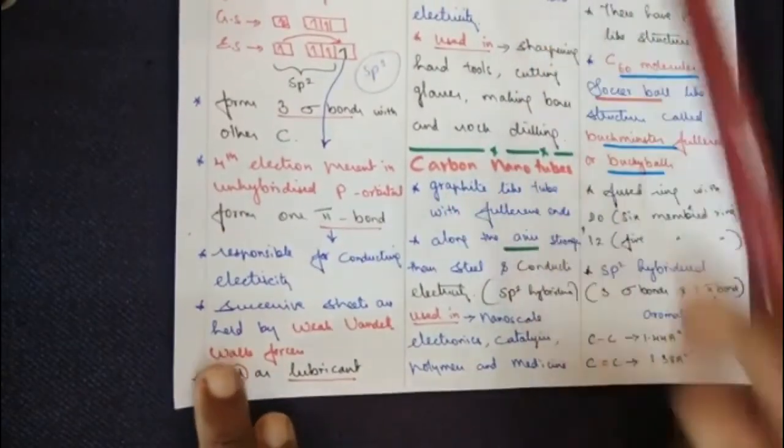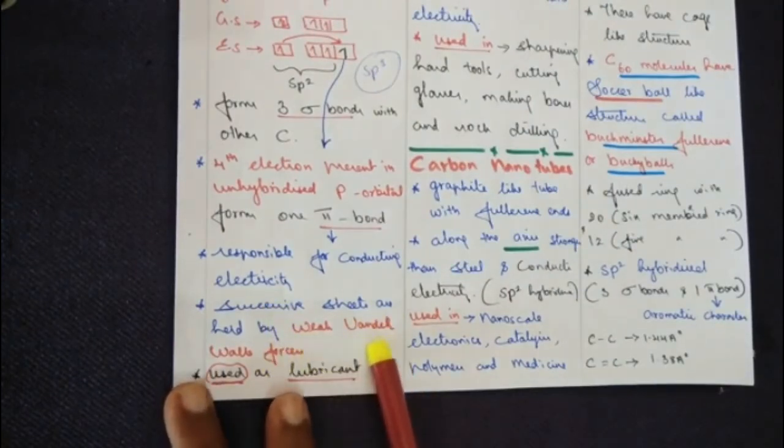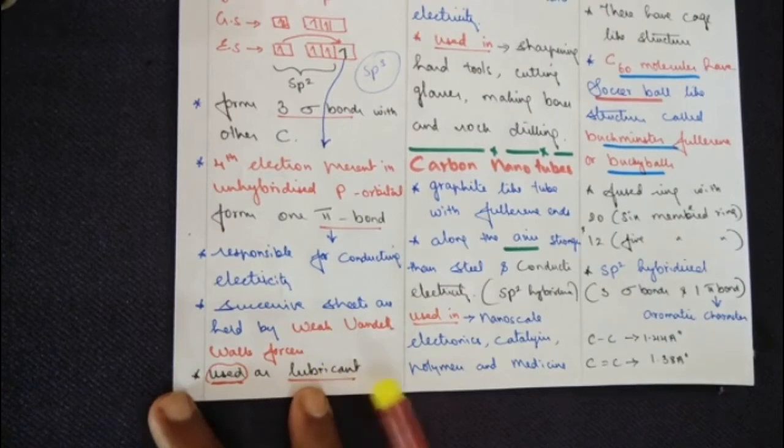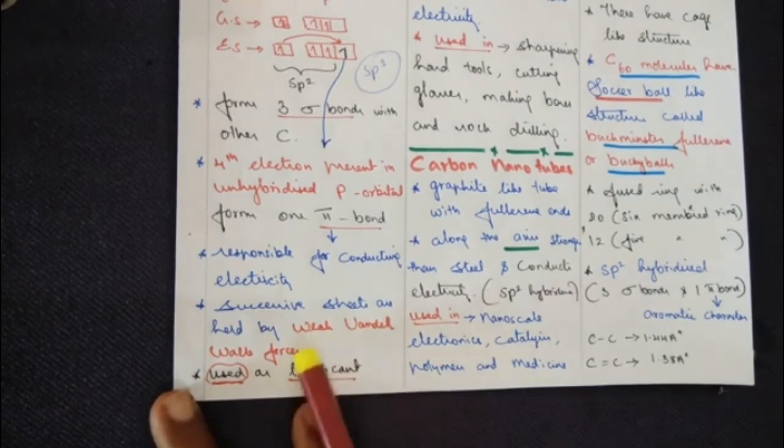And the last point, successive sheets are held by weak van der Waals forces. You understand, it's easy to break graphite. Why is it easy to break? Because the sheets are held by weak van der Waals forces. And one of the uses I have given is as a lubricant.